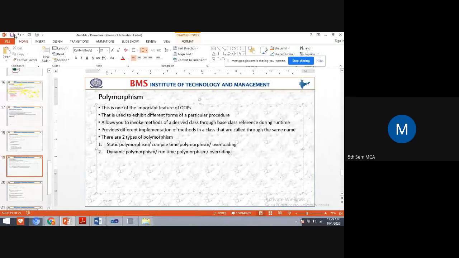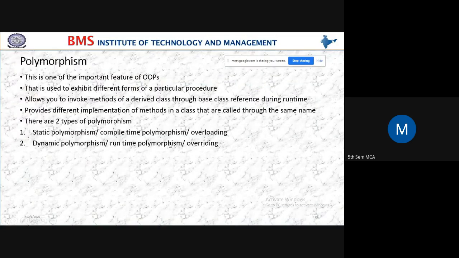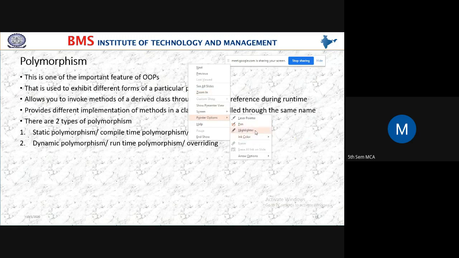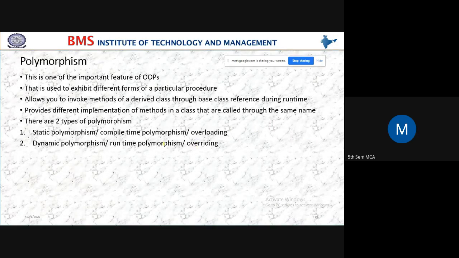I have copy pasted, so I forgot to change it here. Compile time polymorphism is known as overloading. Runtime polymorphism is known as overriding.